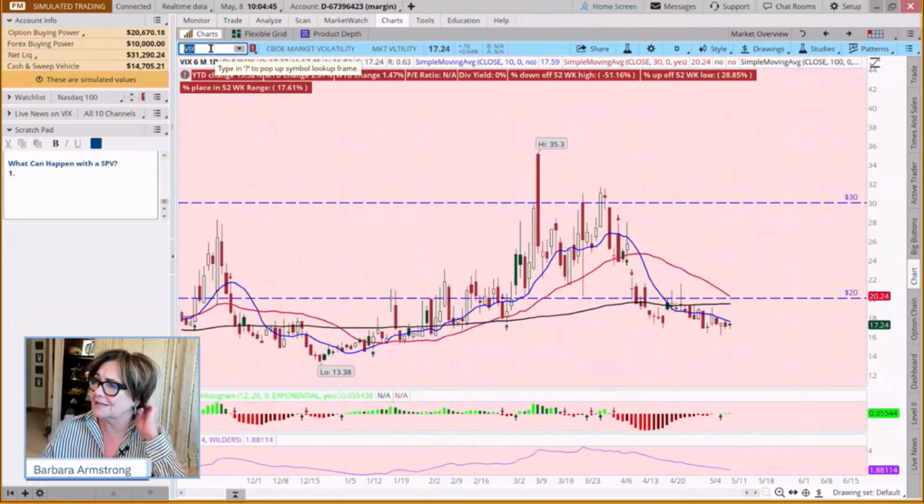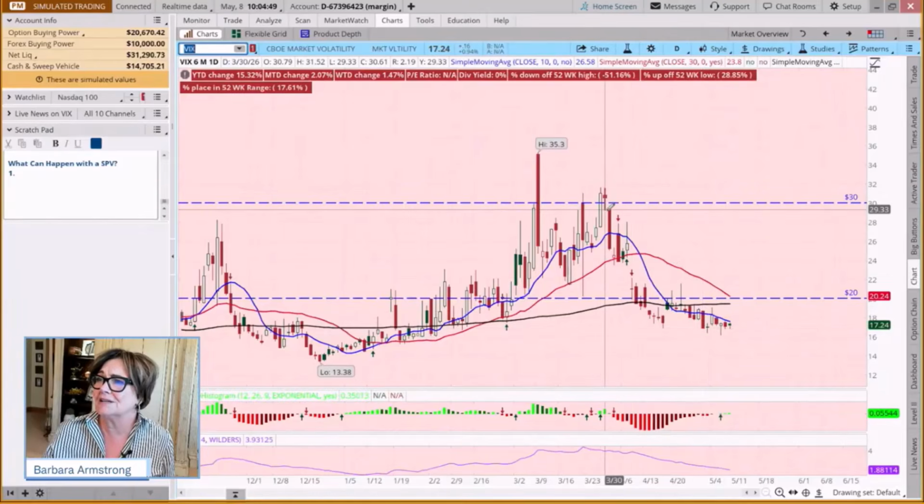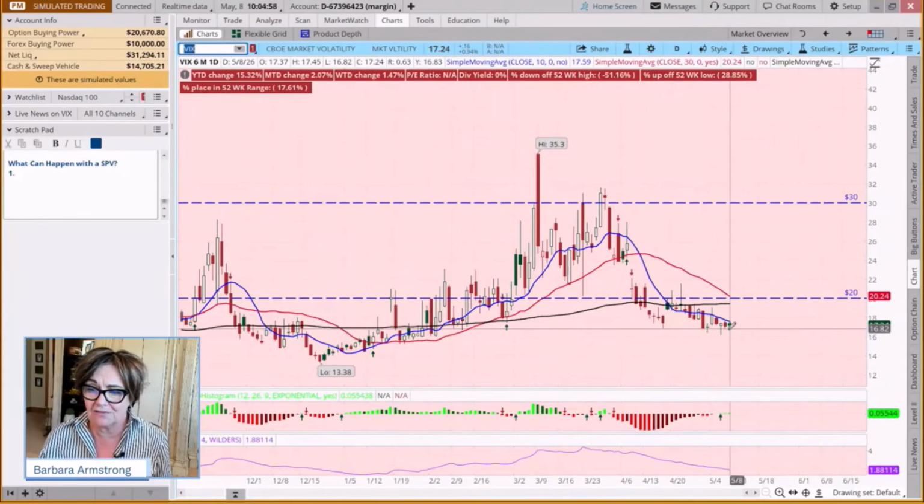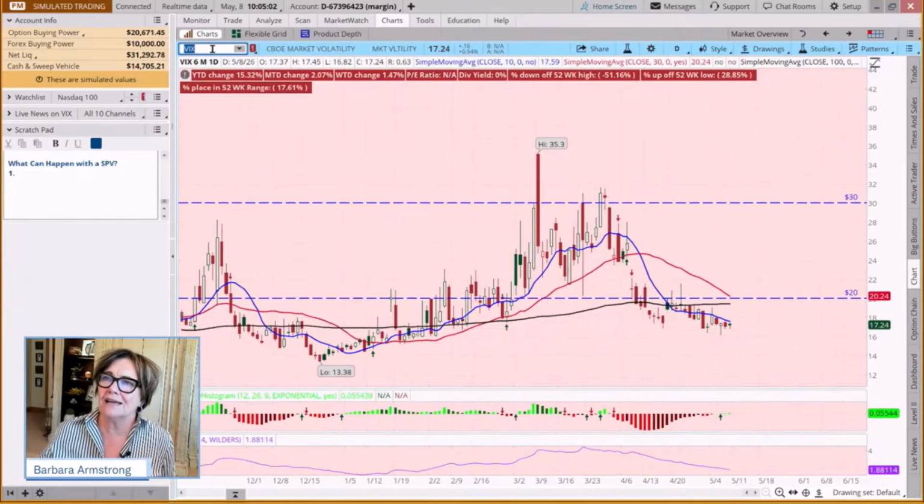If we look at our volatility index, we're now down at 17. At the end of March, we were up around 30. So this is indicating a fair degree of confidence.